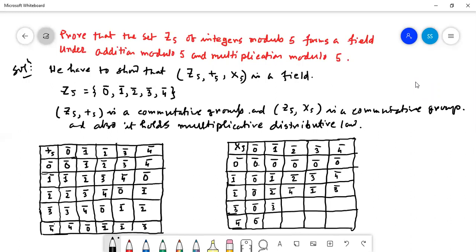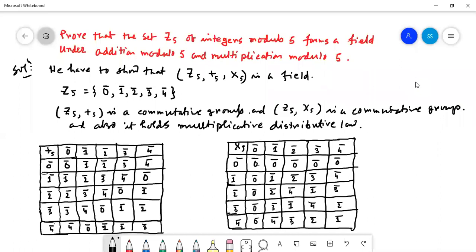Then 3 into 1, 3; 3 into 2, 6, 6 means modulo 1; 3 into 3, 9 means modulo 4; 3 into 4, 12 means modulo 2. Then 4 into 1, 4; 4 into 2, 8, 8 means modulo 3; 4 into 3, 12, 12 means modulo 2; 4 into 4, 16 means modulo 1. With respect to the dot, it is closure. So Z5 is closed with respect to addition modulo 5, and addition modulo 5 is also associative.